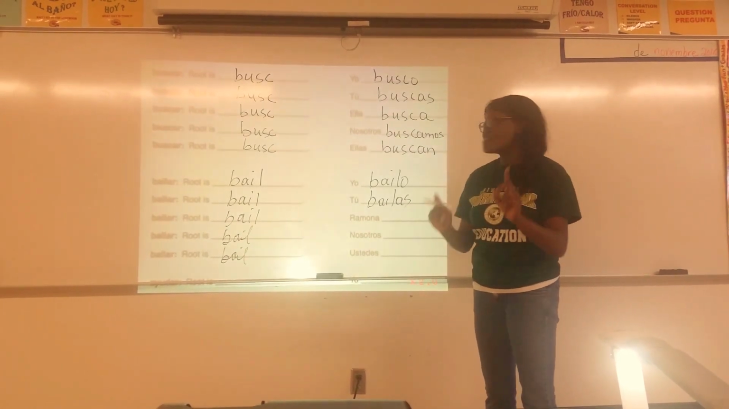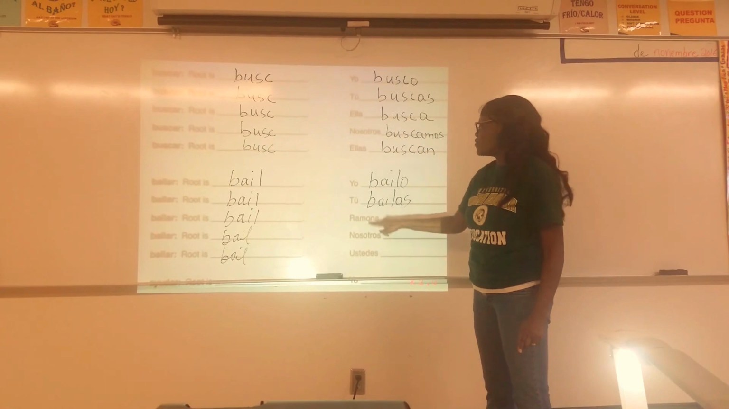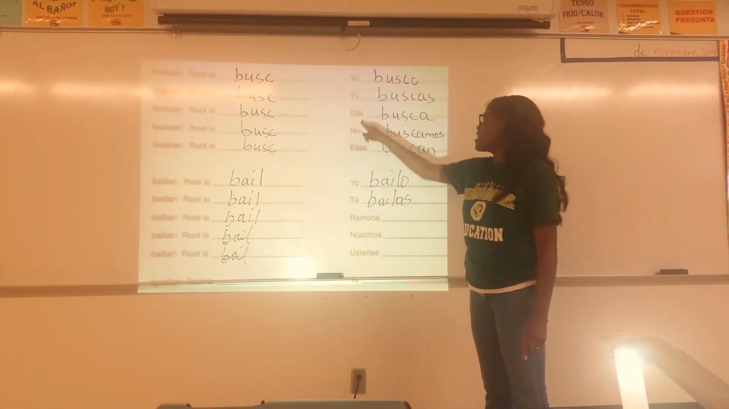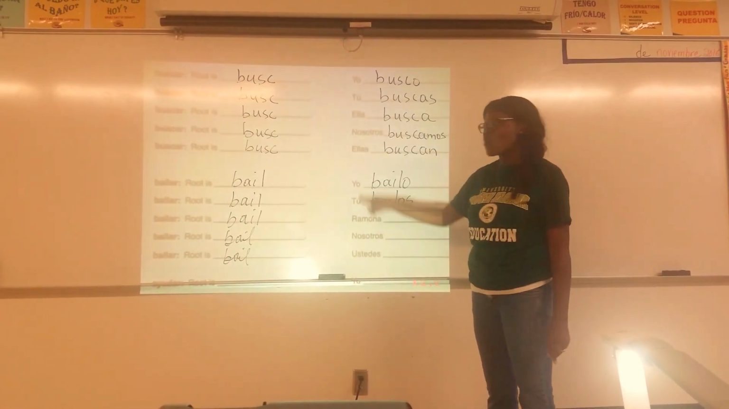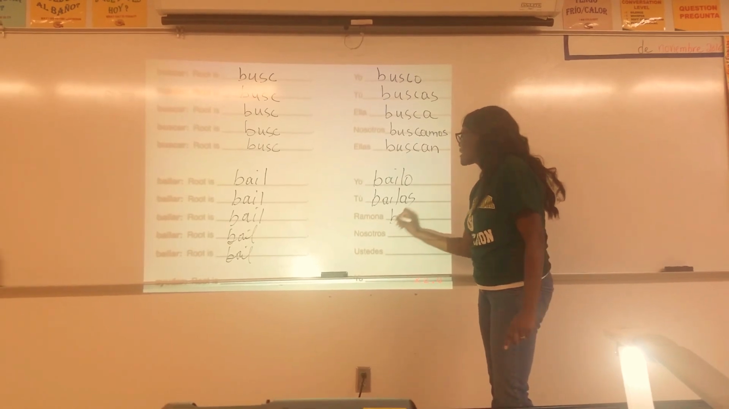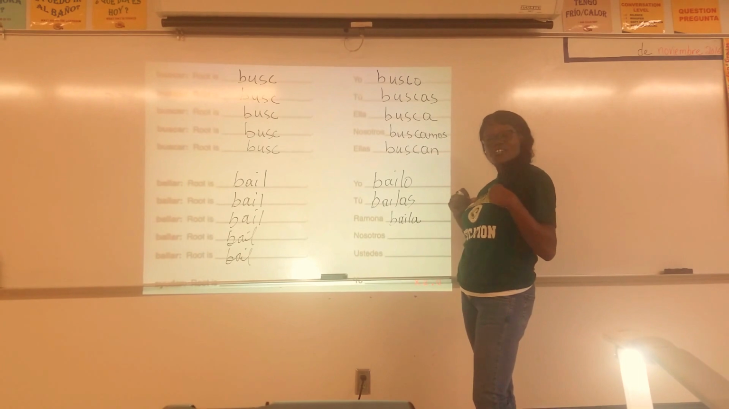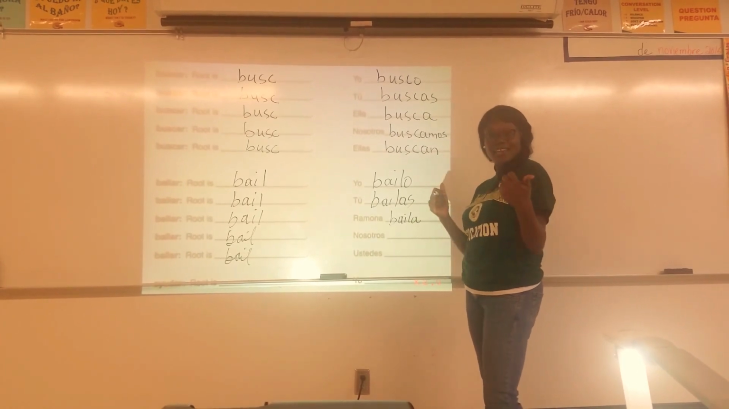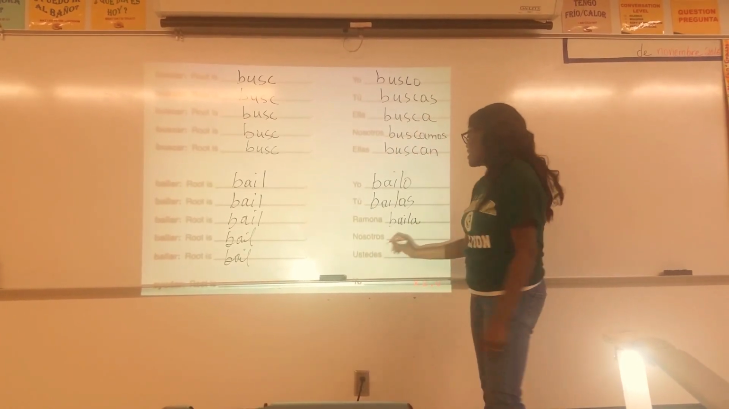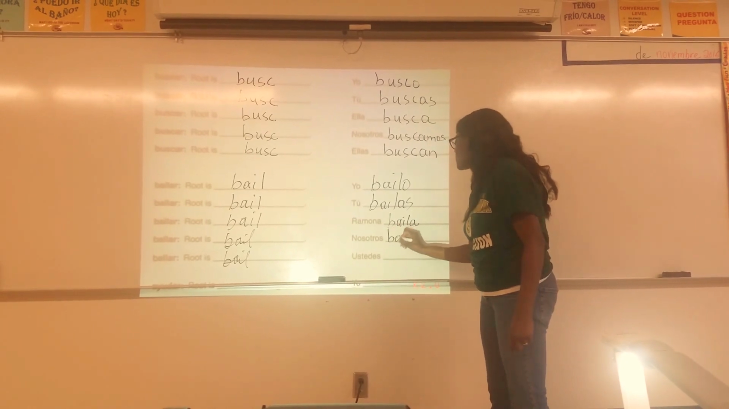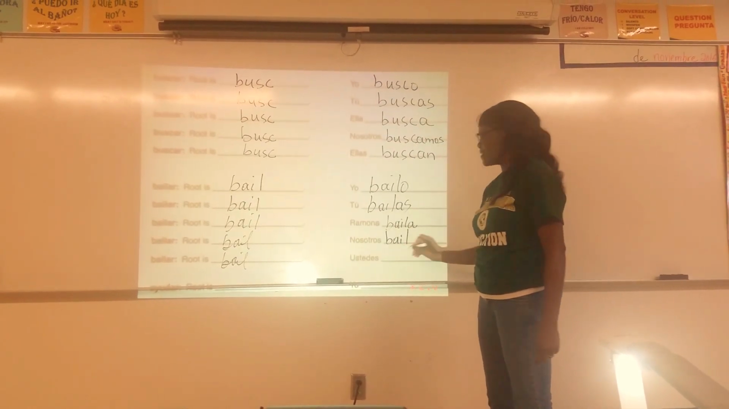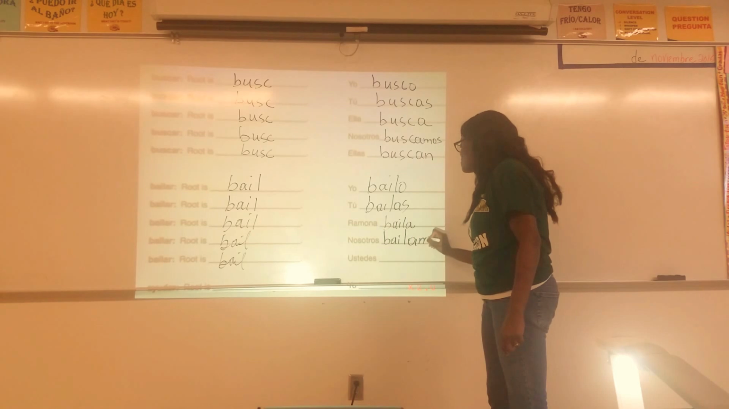Ramona, that's the same as ella. Ramona is the name of a young lady, so therefore we could replace it also with ella. So Ramona baila is the same as if I was saying Maldonado baila, Neila baila, right? And then we have the nosotros. We keep the bail right there, and then bailamos.